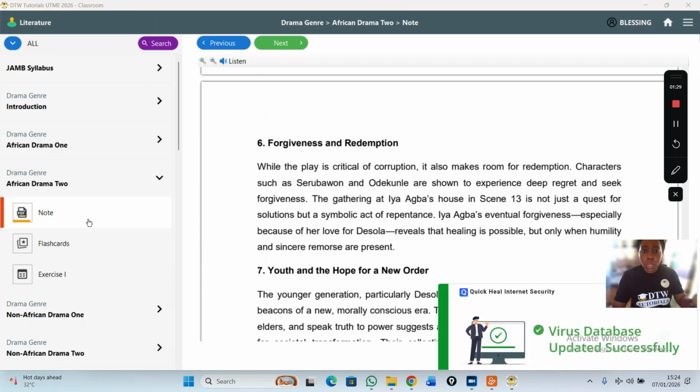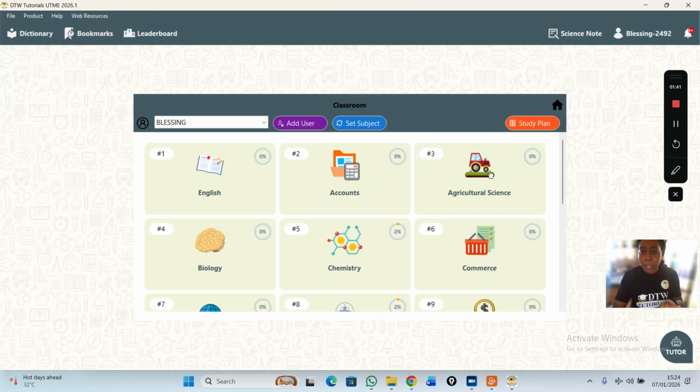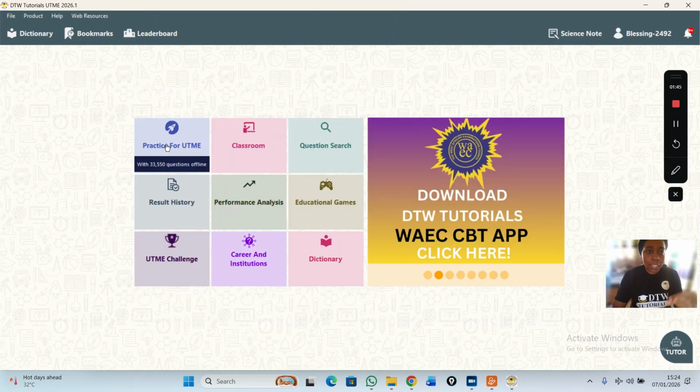And apart from using the notes to study, you can now go into the past questions. The past questions are based on all these literature texts. So you come here to get into the past questions. Come back here, come to practice.